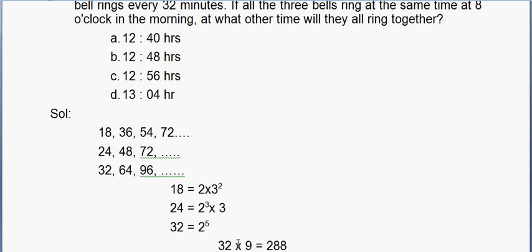32 into 9 would be the LCM, which is equal to 288. Now we know that 4 hours is equal to 240 minutes. So how many minutes are left? 48 minutes. Which of the options is 48 minutes? Only this option is 48 minutes, so this is the right answer.